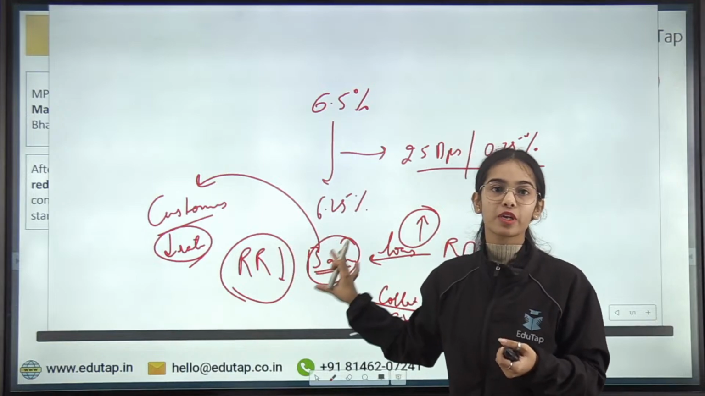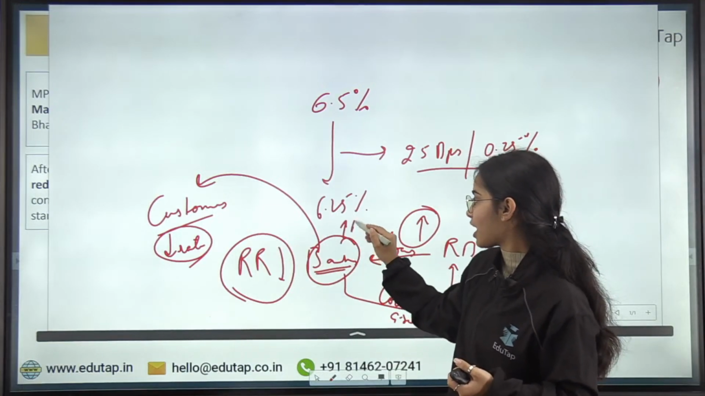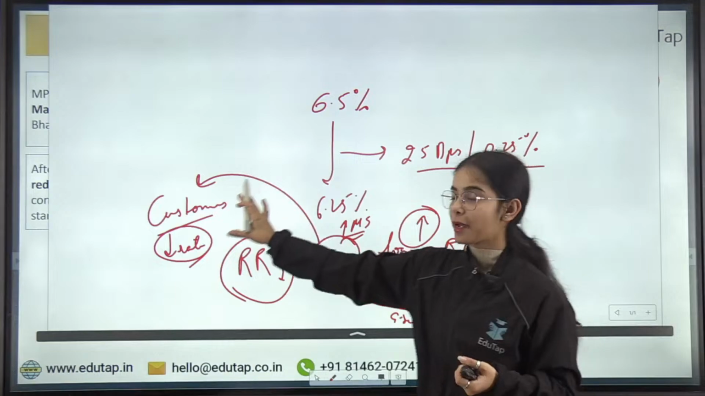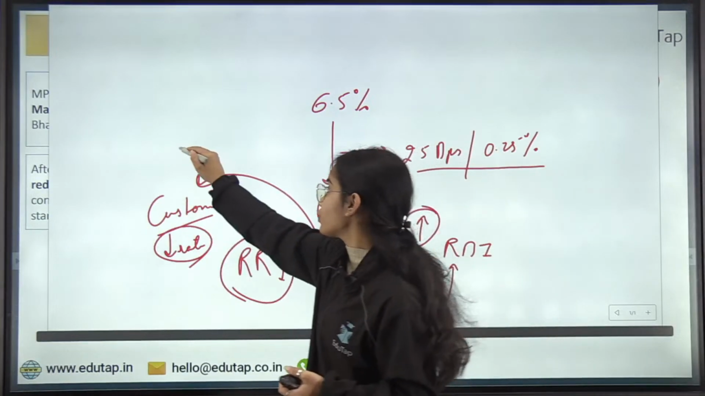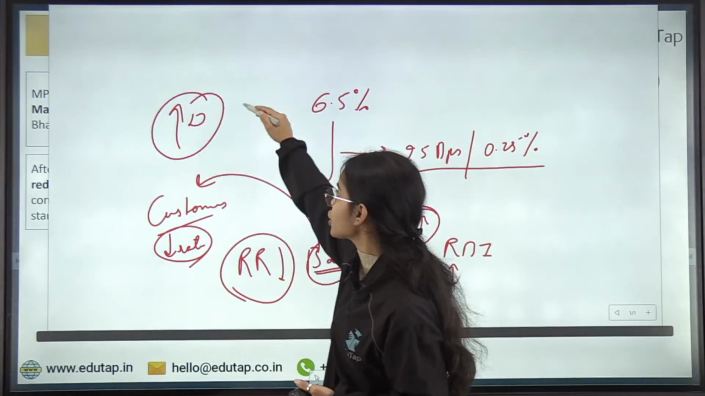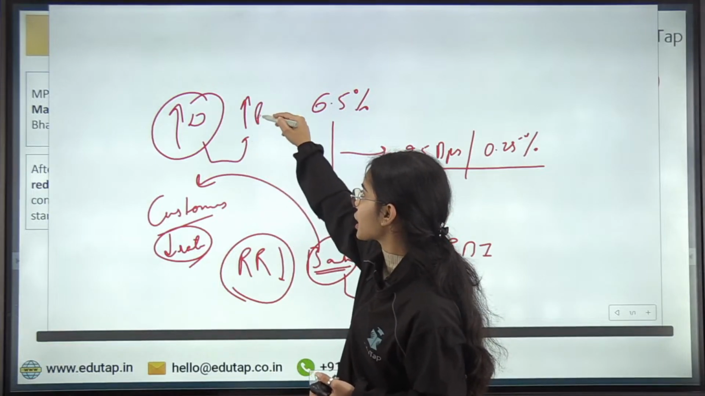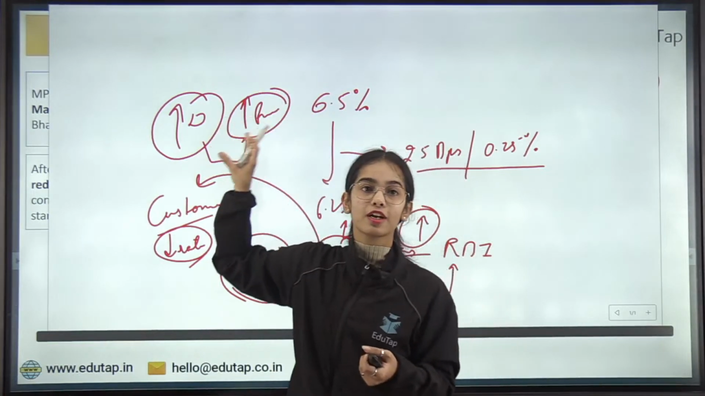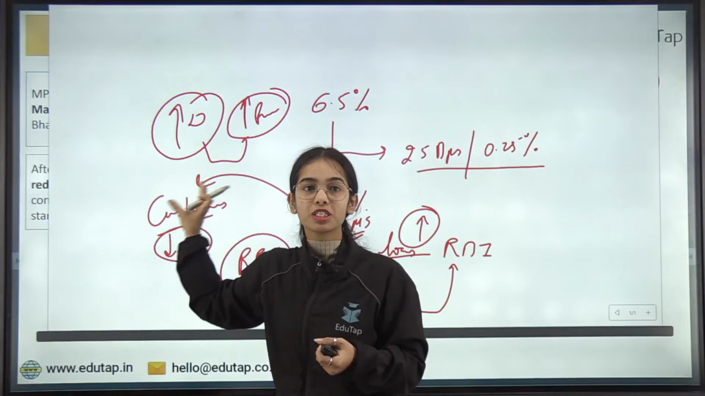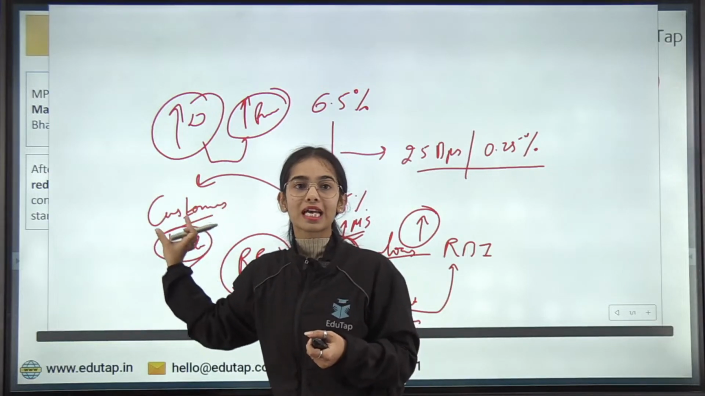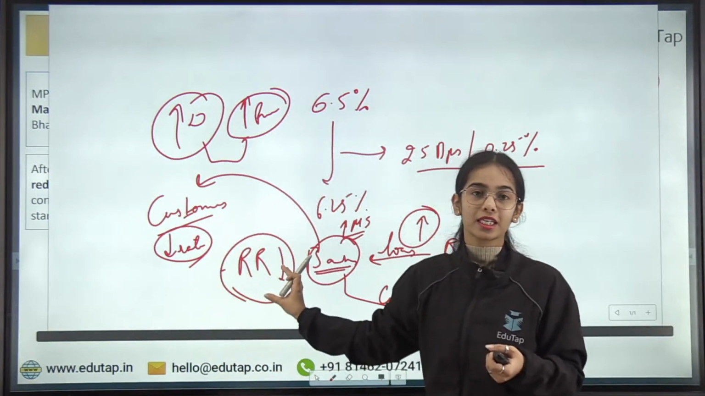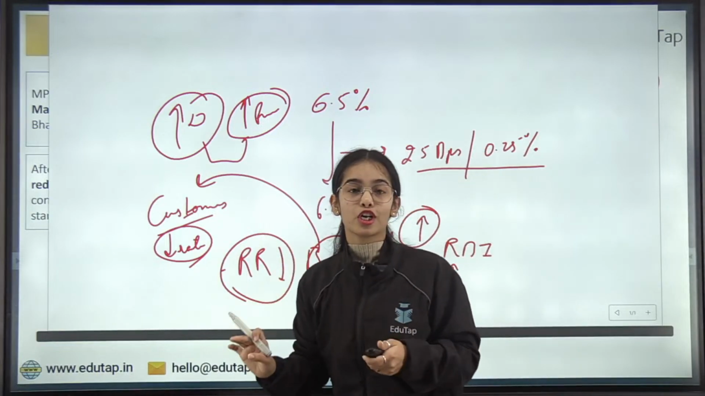So the banks will have more money supply, and they will supply more money to their customers, due to which the demand will increase, and with the increasing demand, the productive activities will increase in the economy, and the customers will also get the loans at the cheaper rate because the repo rate is decreasing. Any confusion here? So this is the idea.